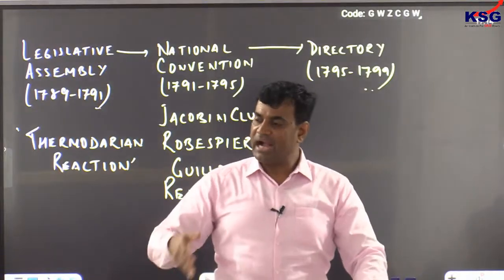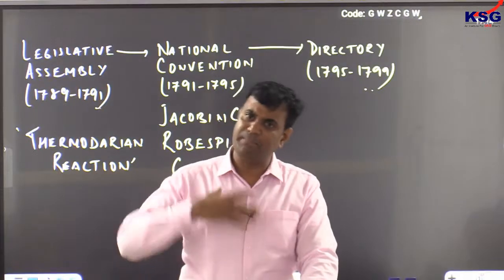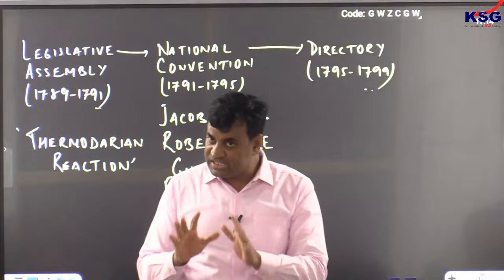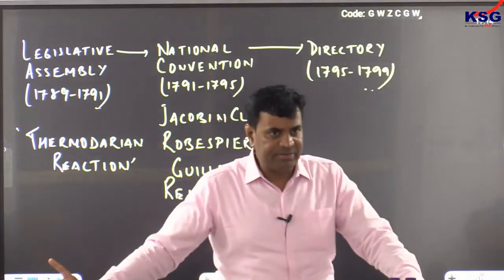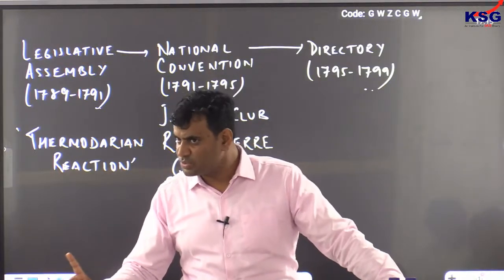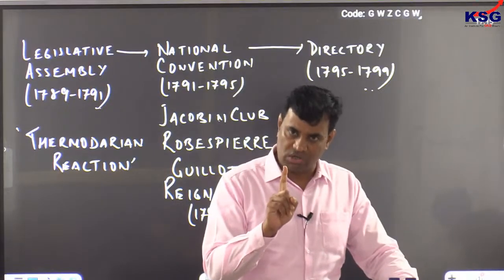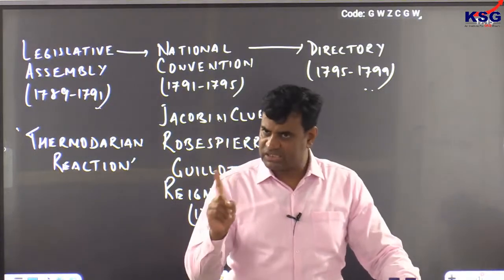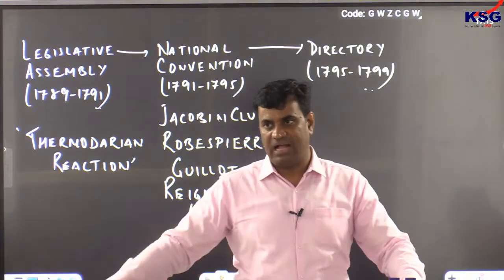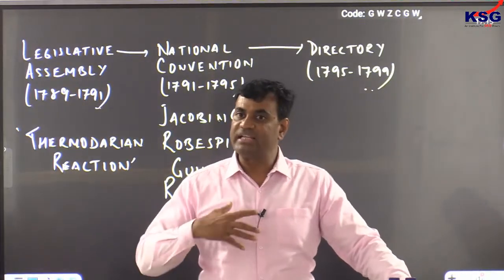Clear? He began to rise very rapidly during the phase of Directory, and he had some major directors to his support. Clear? And Napoleon at this time convinced these directors that if revolution has to reach its culminating point, one thing has to be done is to stop aggression of Britain and Austria. Clear? Still Britain and Austria tried to stop revolutionary sentiments in France. Clear? And in order to stop Britain and Austria, Napoleon gave a proposal.